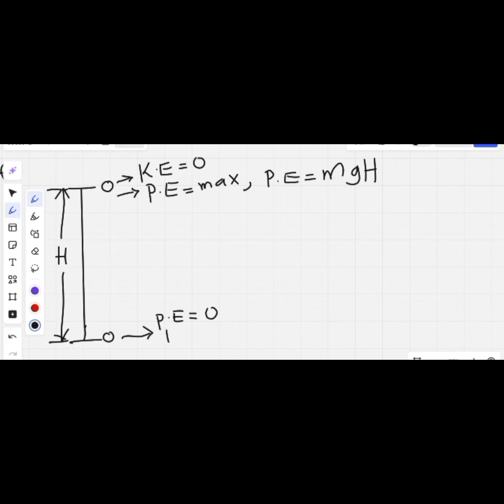Then kinetic energy is going to be maximum, which gives us kinetic energy equal to 1/2 m v max squared. So the kinetic energy is maximum, which is 1/2 m v max squared.